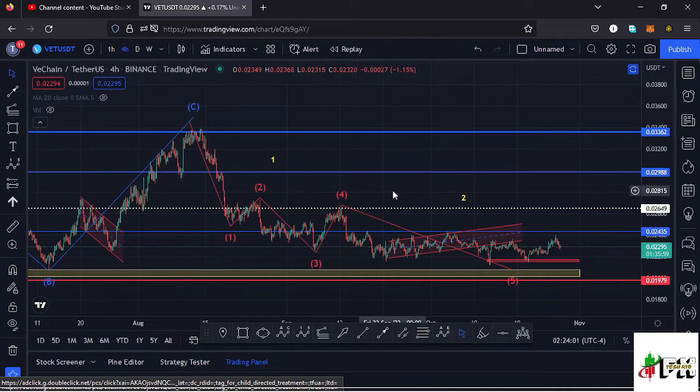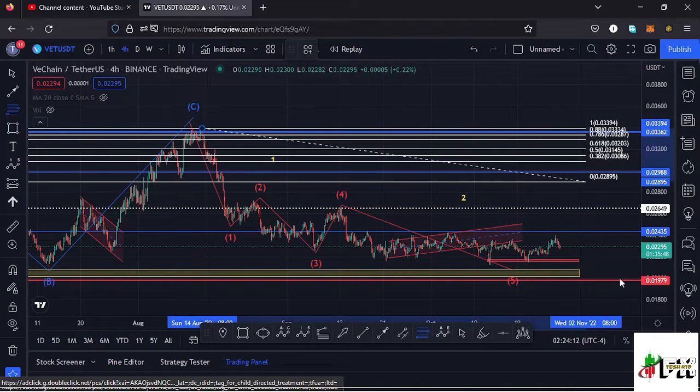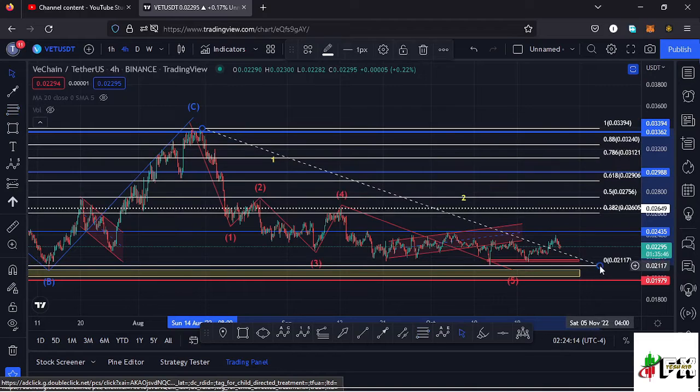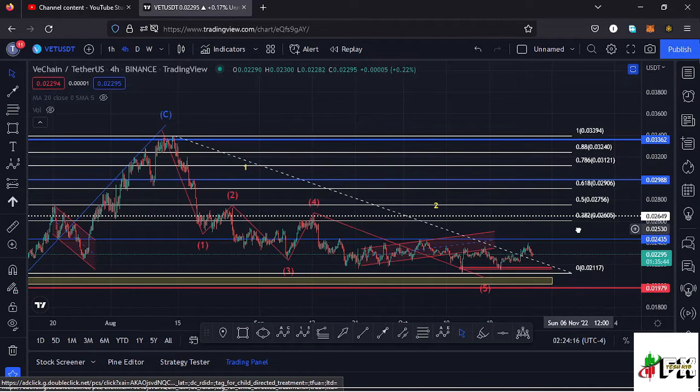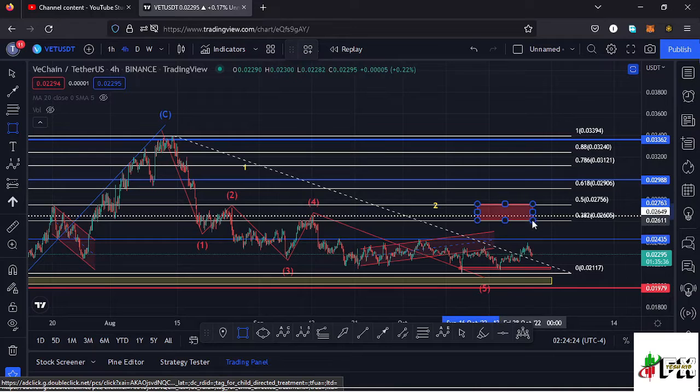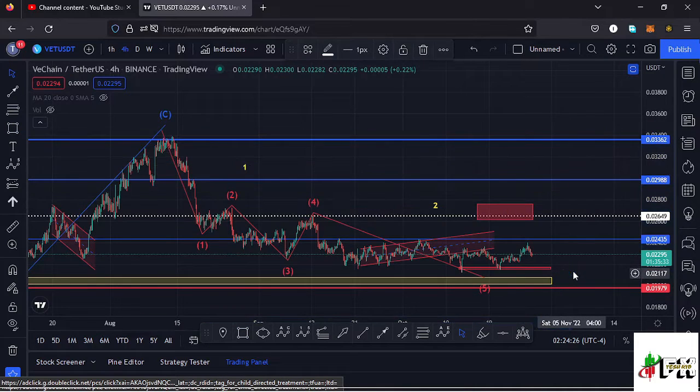To get the minimum target areas for that second wave, we can use the Fibonaccis, since the wave 2 is a retracement of the first wave, connecting them from the high of that wave 1 to the low of this wave 1 down here, and that gives me a minimum target area to the upper side between the fib level 0.5 and the fib level 0.382, and I can mark that target area here on the charts like that. Removing the Fibonaccis, you can see that my target area lies between the $0.027 mark and the $0.026 mark.